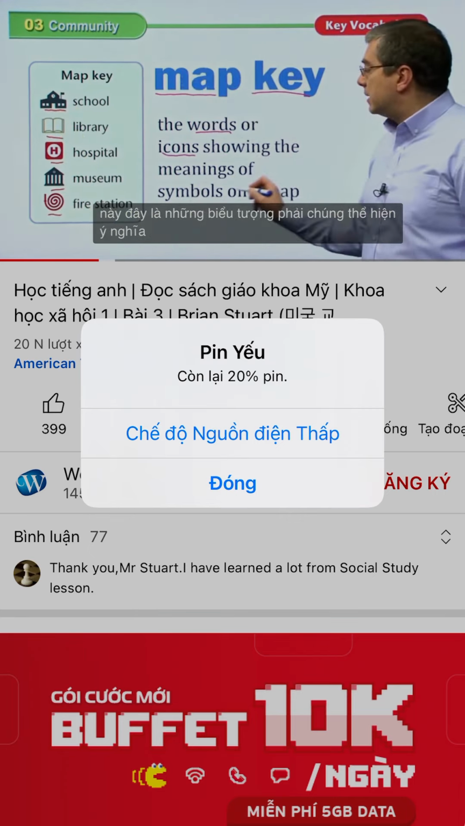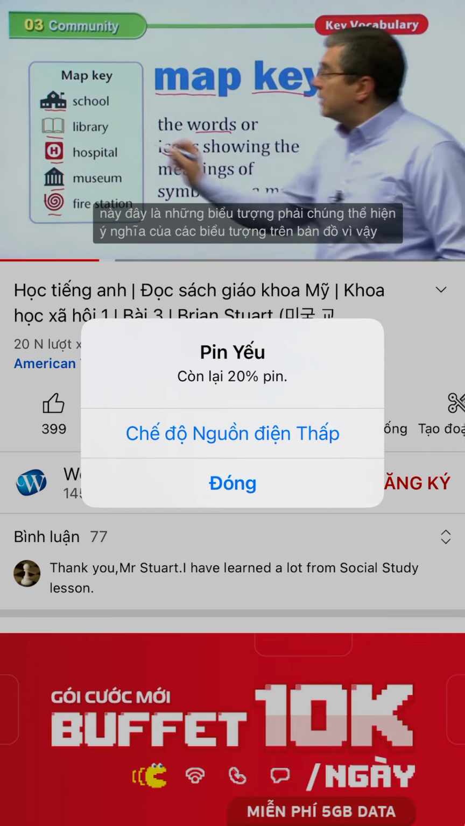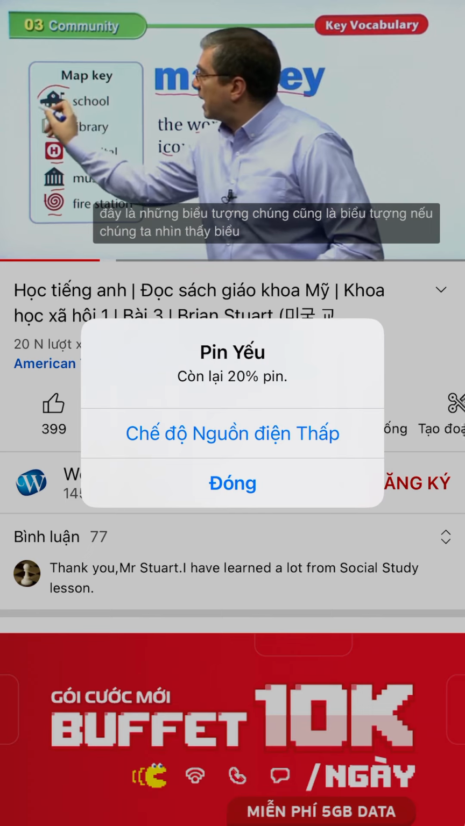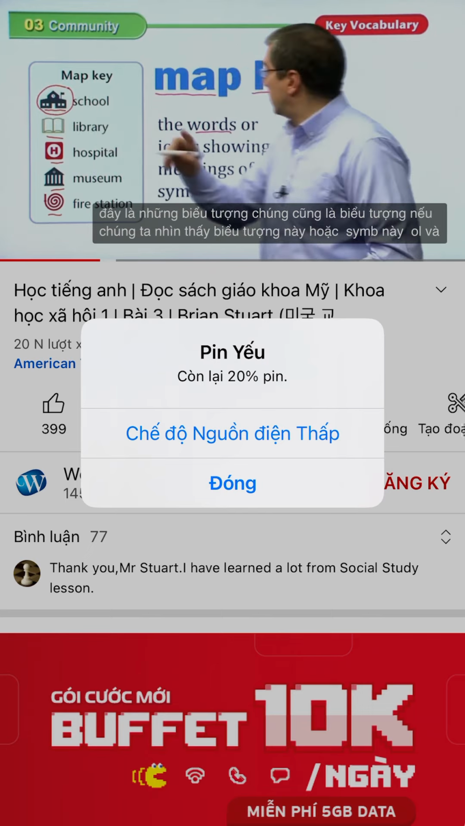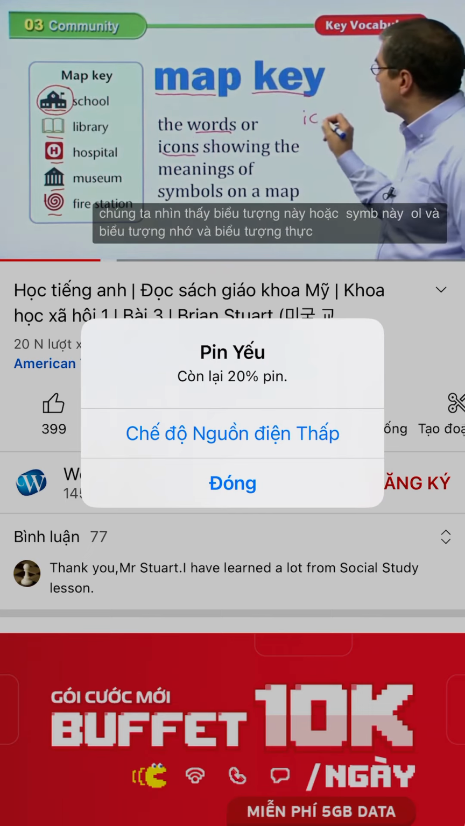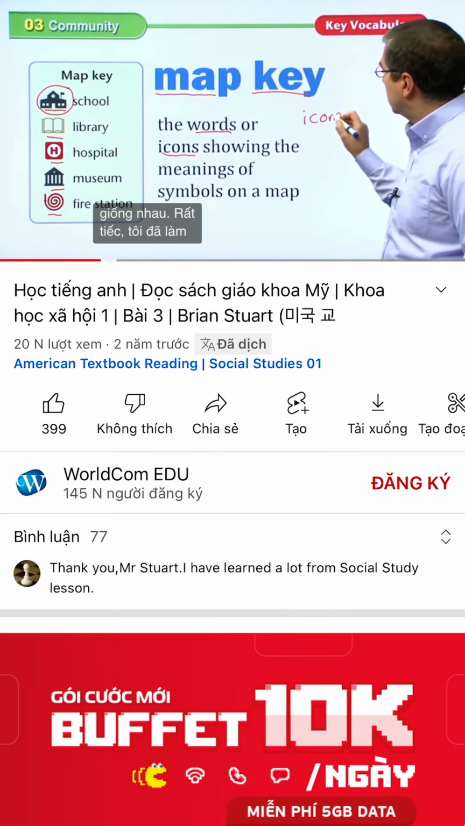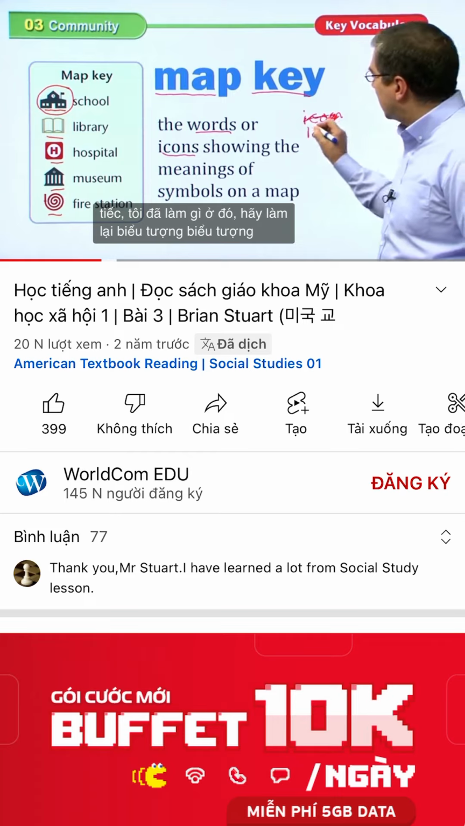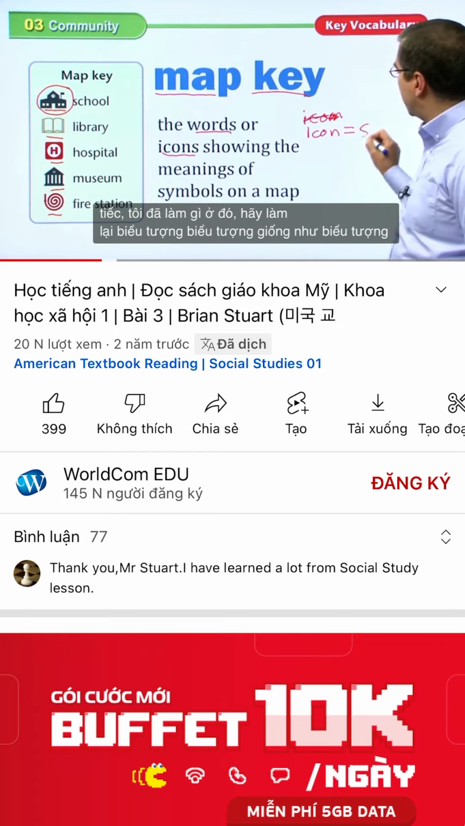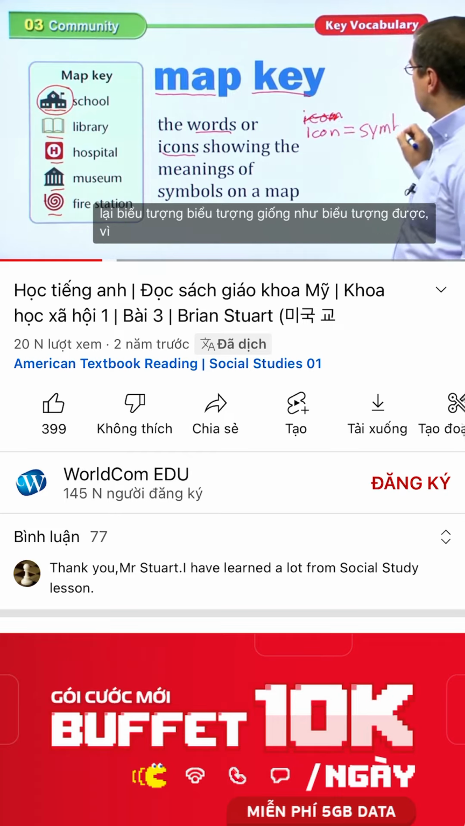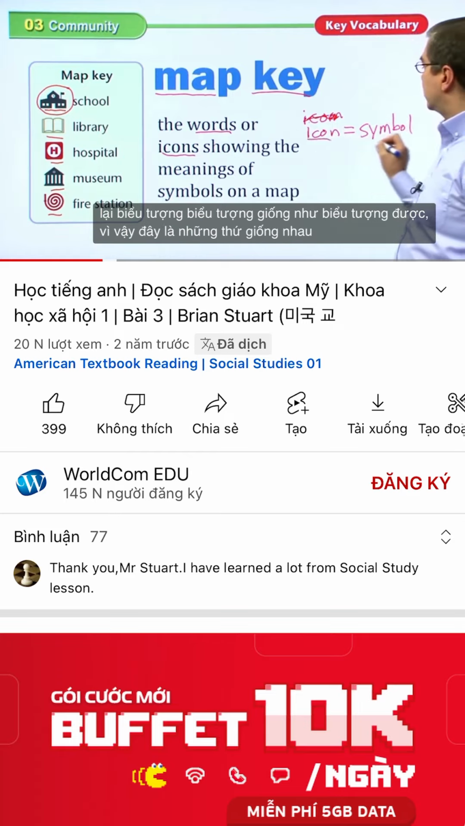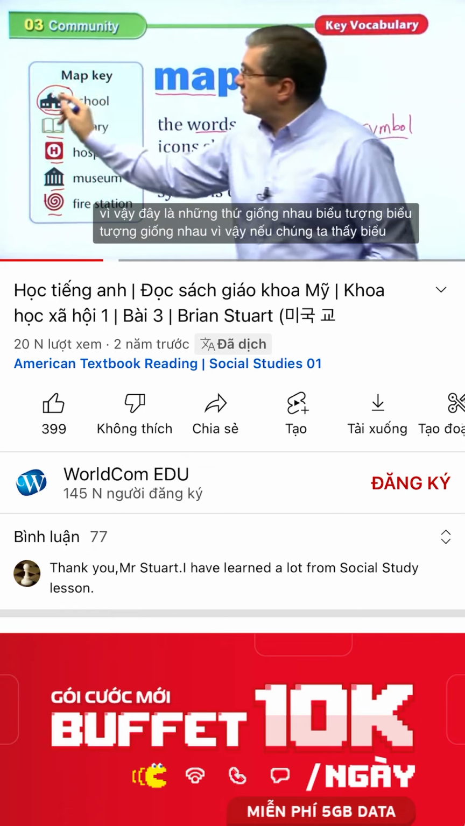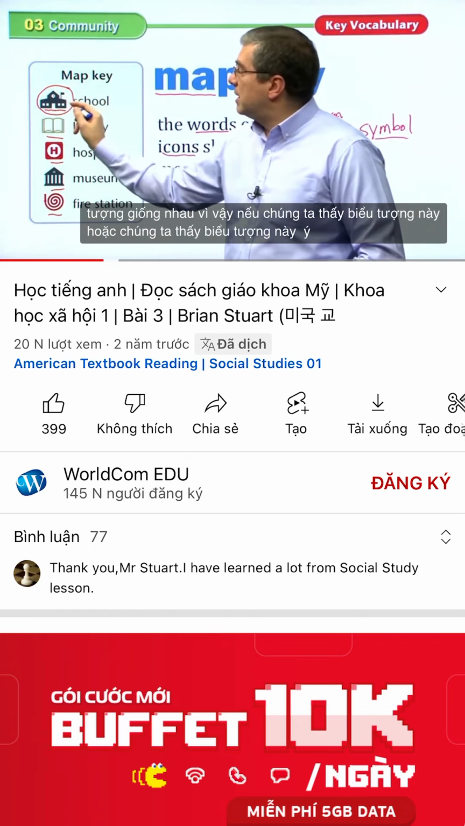They show the meanings of the symbols on the map. So these are icons, they are also symbols. If we see this icon or this symbol, and remember, icon is the same as symbol. Okay? So these are the same things. Icon, symbol, same thing. So if we see this icon or we see this symbol, we mean that, oh, that